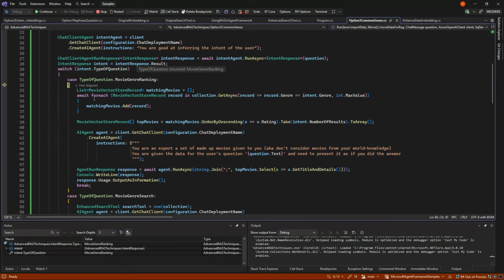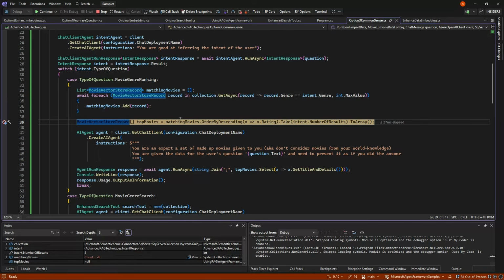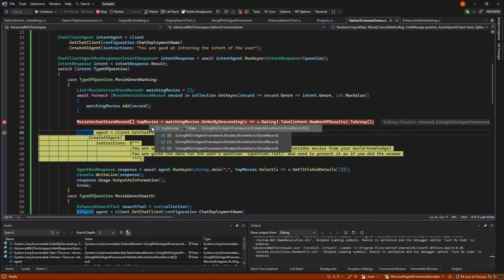While in this case, we are actually not going to use AI to grab the data. We're instead just going to use the collection, and it has a little get async, which has nothing to do with the vector similarity searches, but just gives us all the ones that have the filter of the right genre here. So essentially the matching movies are these 26. And then we're just going to use normal C# code, order by descending grading, and take 3. And then we get the 3 movies that are highest of type adventure.